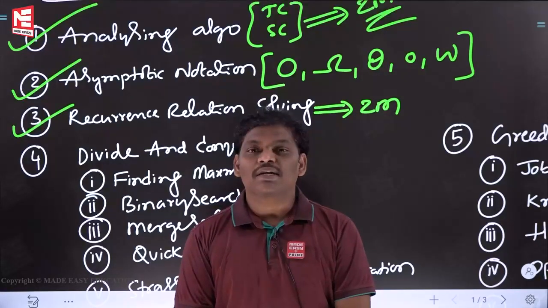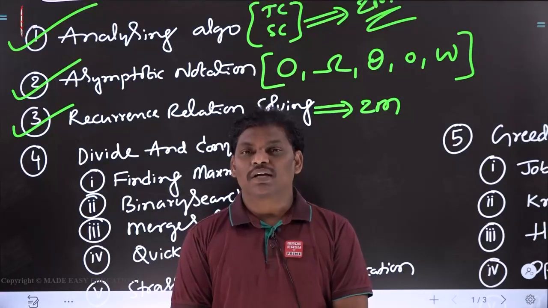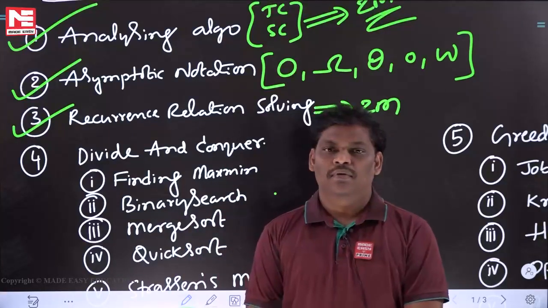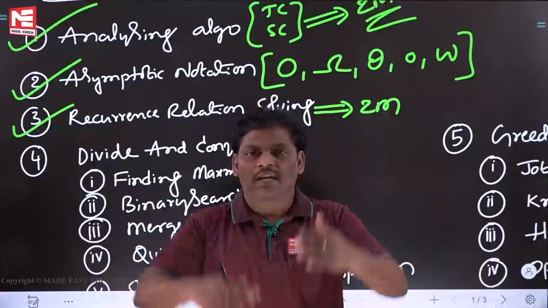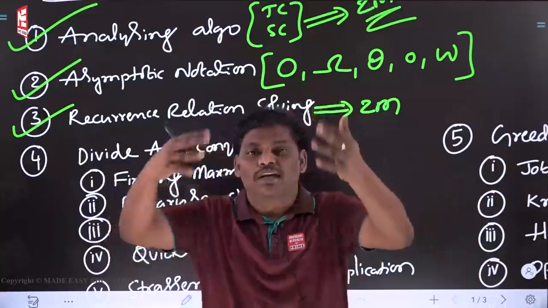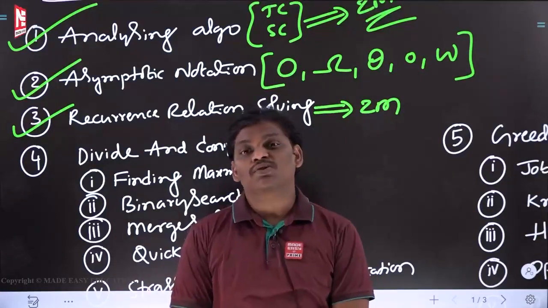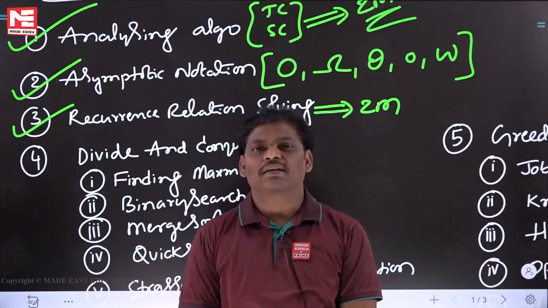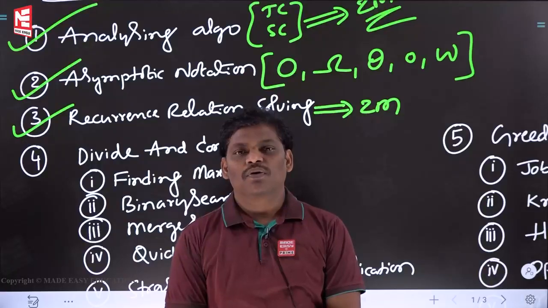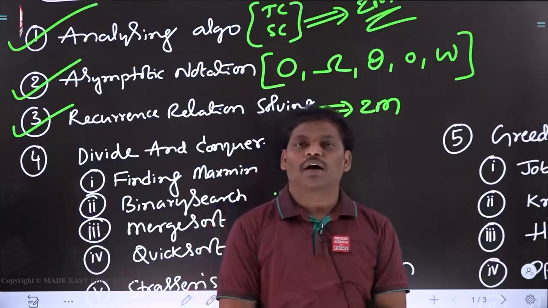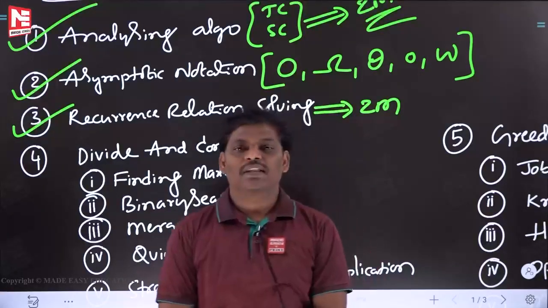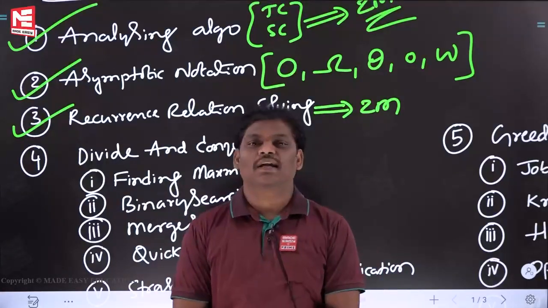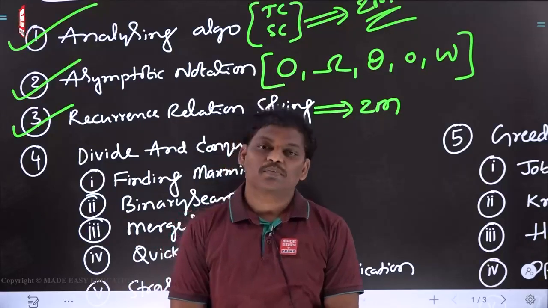Next, if the recurrence relation contains more than one recursive call, then the tree method is better. More than one means tree method. You know a binary tree has 2 children, and a ternary tree has 3 children. More than one recursive call means more than one child, so tree representation is better. So when the recurrence relation contains more than one call, go to the recursive tree method. When the recurrence relation contains only one recursive call, then go to the substitution method.